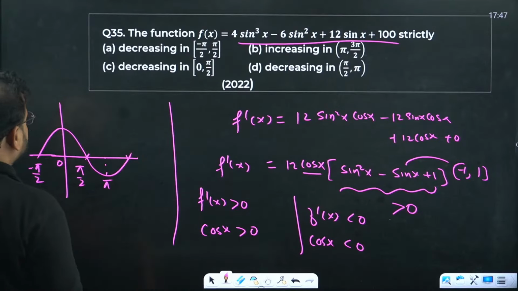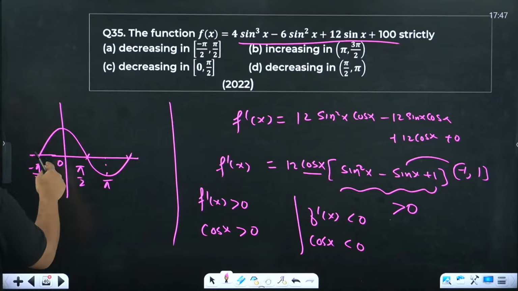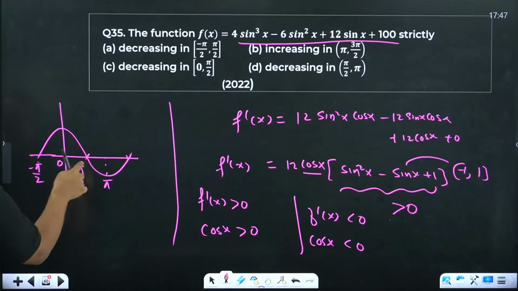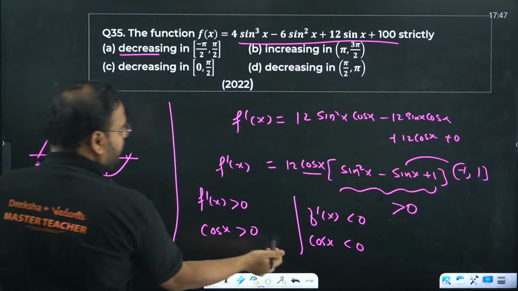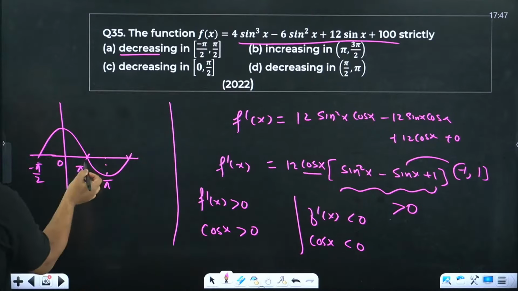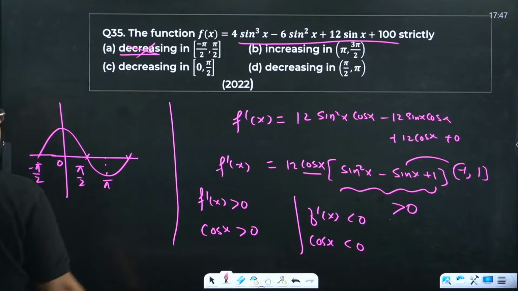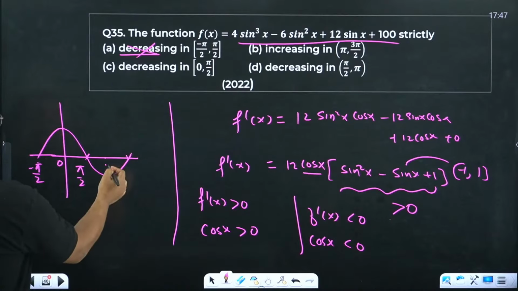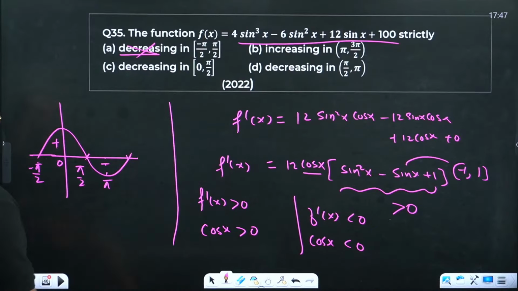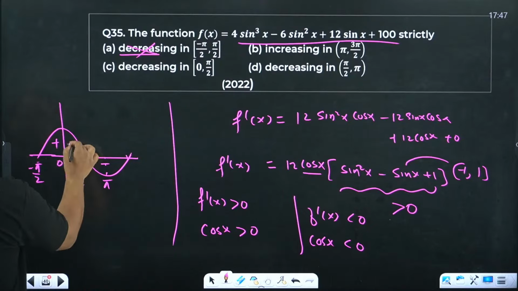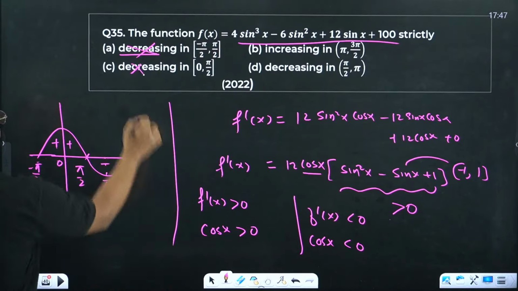Now check the options. Cos of x is positive from here to here. So option A is wrong. Increasing in pi by 2 to 3 pi by 2? Again, this is positive and this is negative, so that also is wrong. Decreasing in 0 to pi by 2? No, this is positive, sir. So this is also wrong.